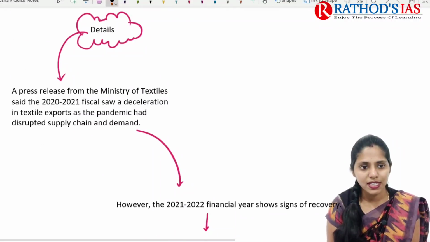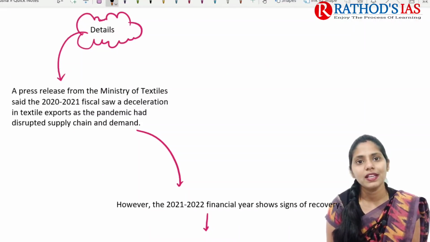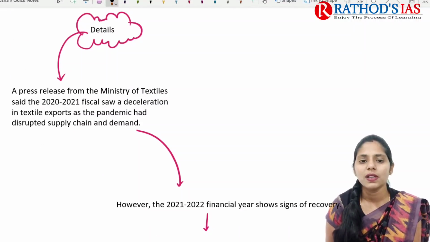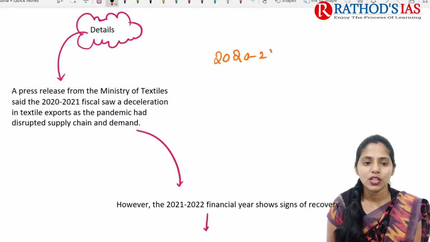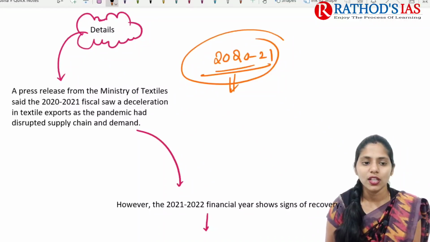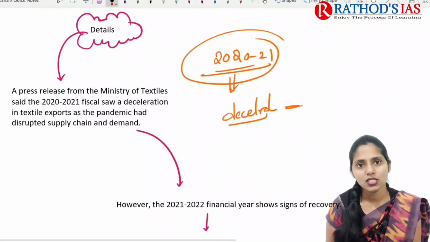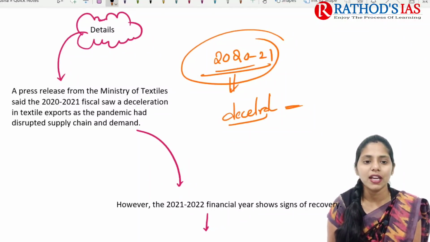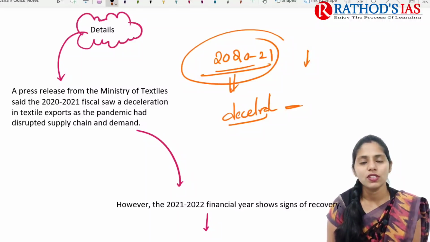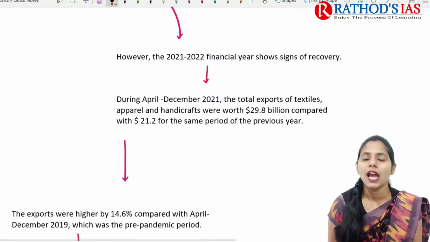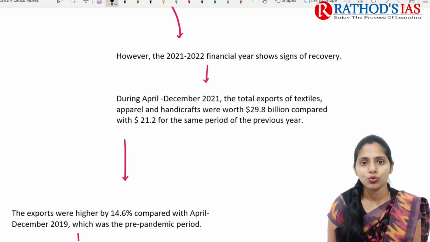If you see the details, a press note released by the Ministry of Textiles said that in the 2020-2021 fiscal year, we saw a deceleration in textile exports as the pandemic had disrupted supply chains and demand. Because of this disruption of the supply chain as well as demand in the market, there was a decrease in our exports of textiles especially. But the 2021-2022 financial year is showing some signs of recovery.